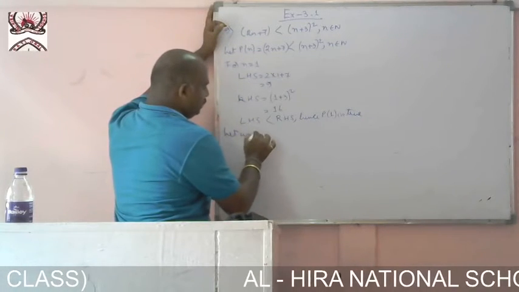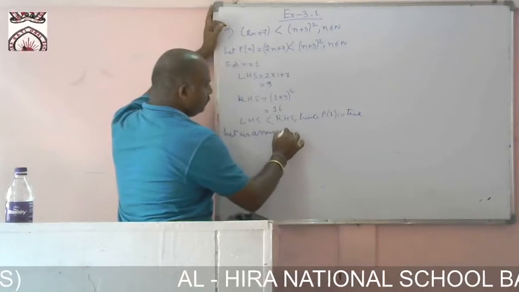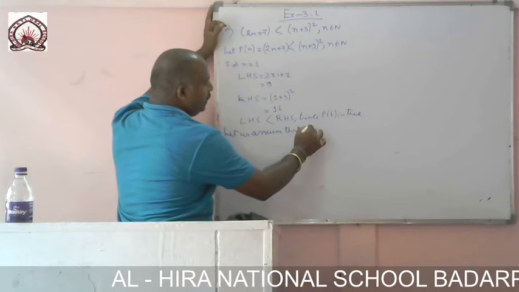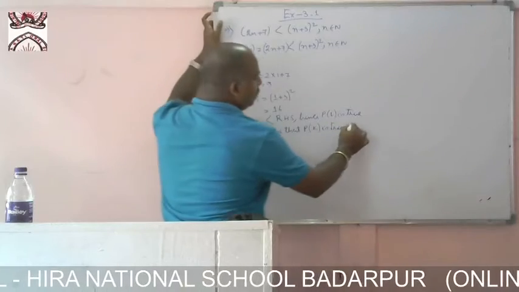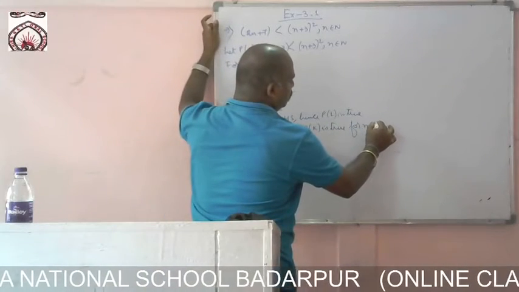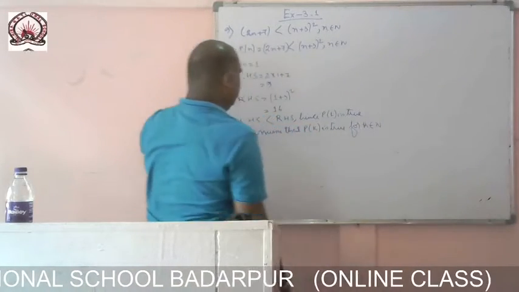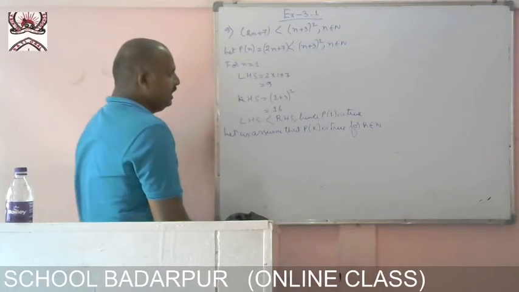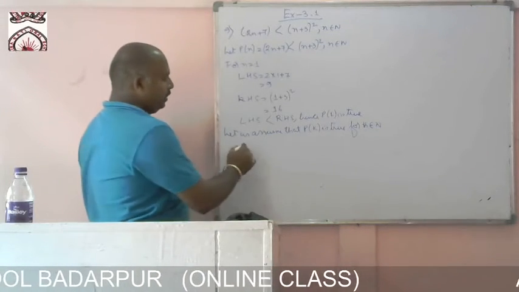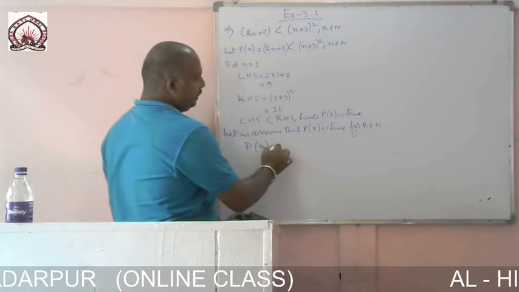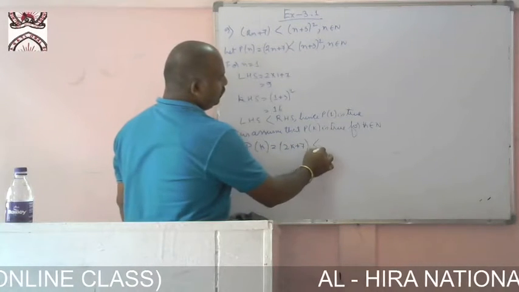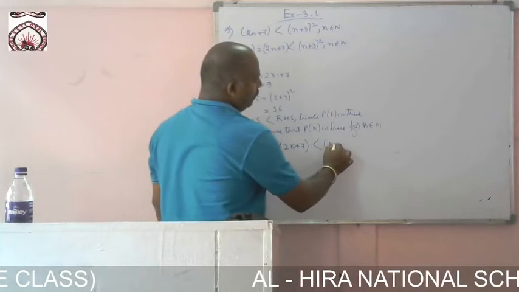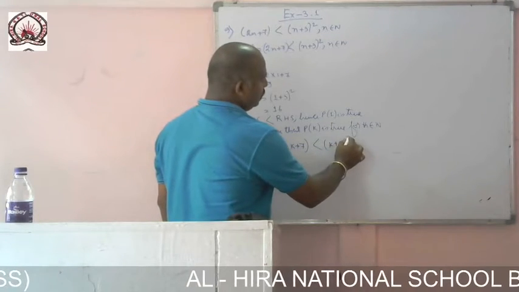Let us assume that P of k is true for k belongs to natural number, any natural number. Now P of k, what are you getting? Twice k plus 7 is smaller than (k plus 3) whole square.